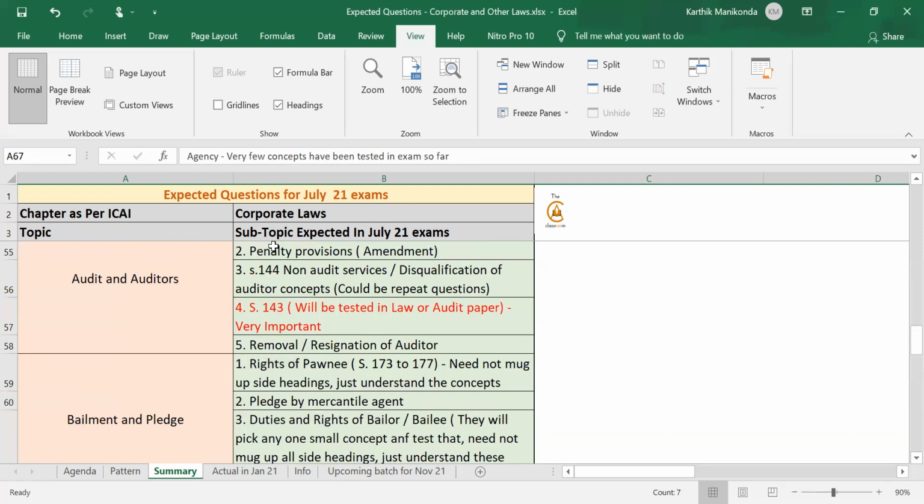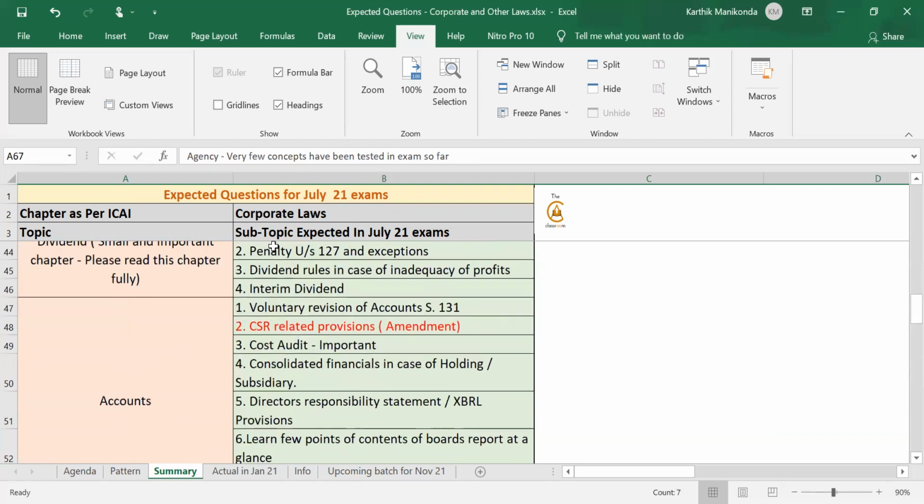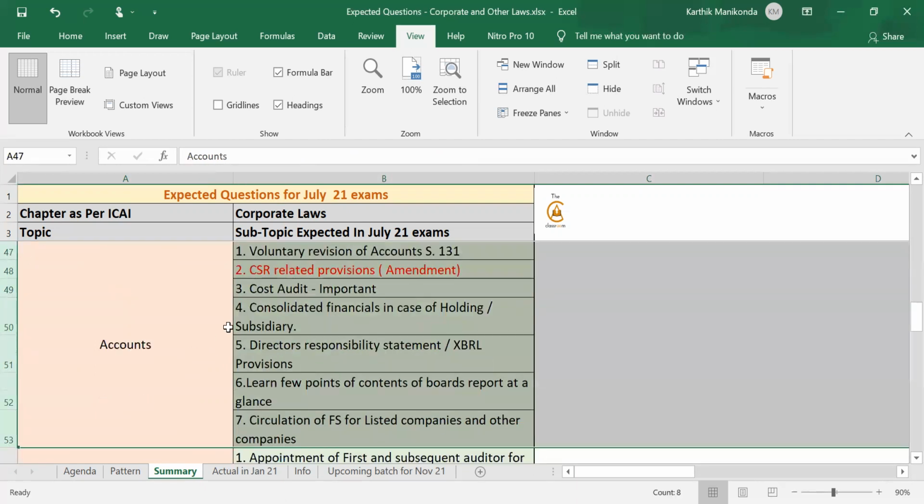So this is how you have to read this document. In these expected questions, all these concept points are those which are yet to be tested so far. For example, last time I had mentioned internal audit here, which was tested in the exam. Cost audit is yet to be tested in books of accounts, so you can give more importance to cost audit this time.